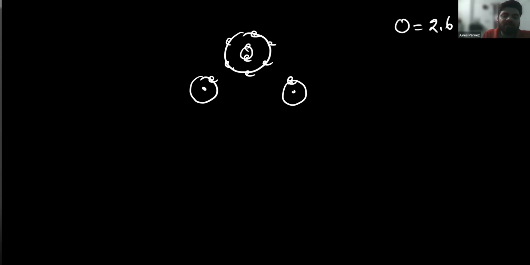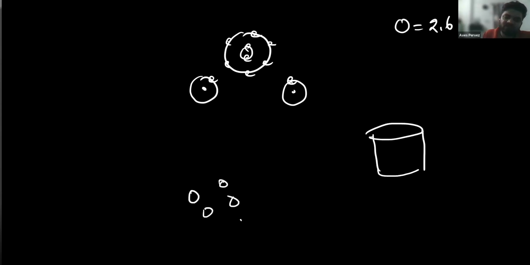Now, when a chemical compound is formed, what is the difference between chemically bonded together and physically bonded together? Let me explain. For example, if you have a sugar solution, like you have water, I'm just drawing these water particles. And we add sugar to it.